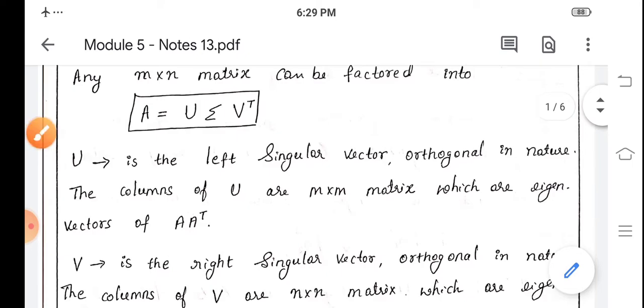U are m by m matrix which are eigenvectors of A A transpose.